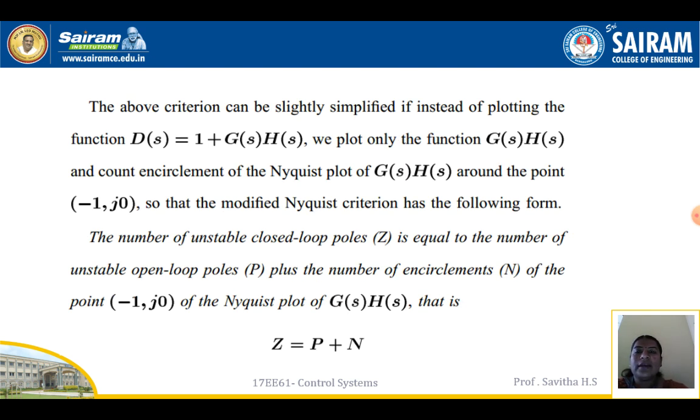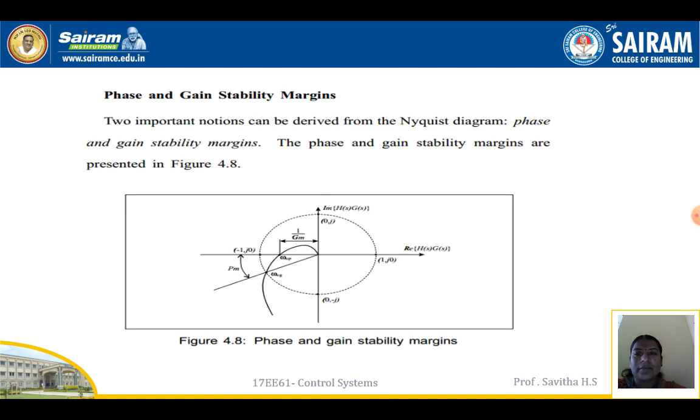The above criterion can be slightly simplified if instead of plotting the function D(s) = 1 + G(s)H(s), we plot only the function G(s)H(s) and count encirclements of the Nyquist plot of G(s)H(s) around the point -1 + j0, so that the modified Nyquist criterion has the following form. The number of unstable closed loop poles Z is equal to the number of unstable open loop poles P plus the number of encirclements N of the point -1, j0 of the Nyquist plot G(s)H(s), that is Z = P + N.